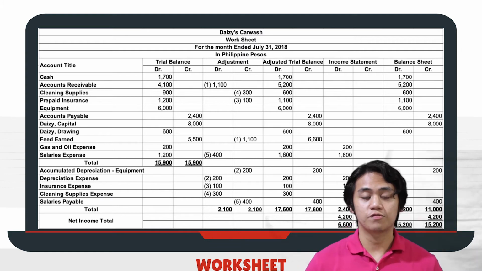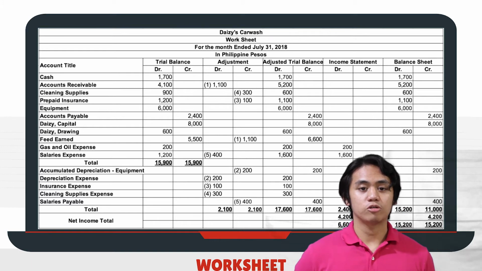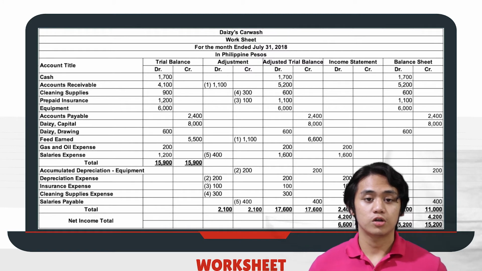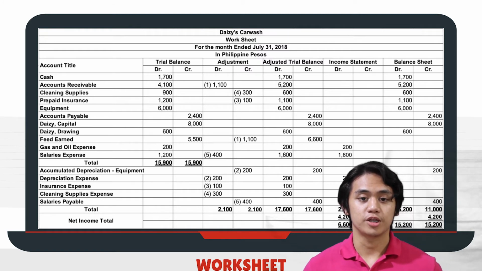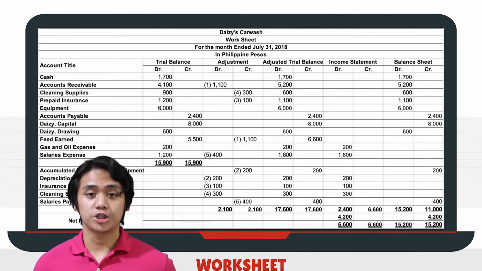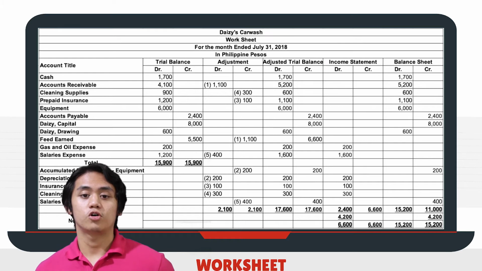In the worksheet, first you need to put the heading. After that, you should put the account titles on the left side, and under that, the total. Under the first total are the accounts for adjustments, and under that is the total. And under that is the net income total. Basically, you're just going to put all of the amounts that were used, either in the trial balance, adjustments, adjusted trial balance, income statement, or the balance sheet. And everything should be balanced so that we can move on to the next step.